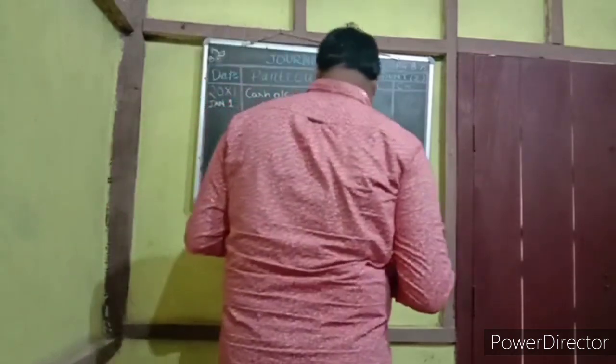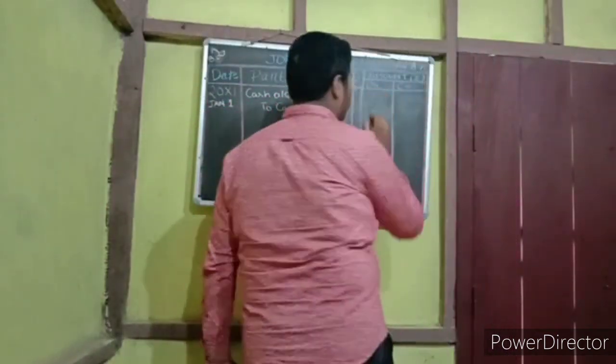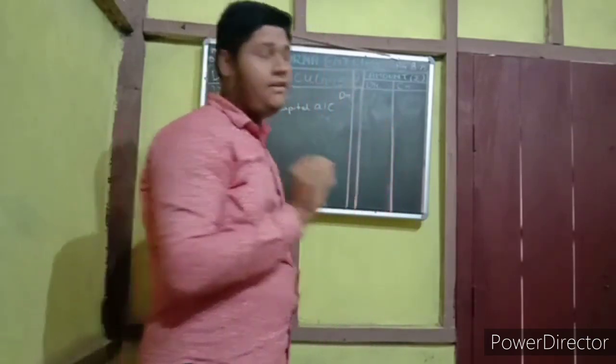The amount is 25,000. We have to write the 25,000 on both the debit and credit side.